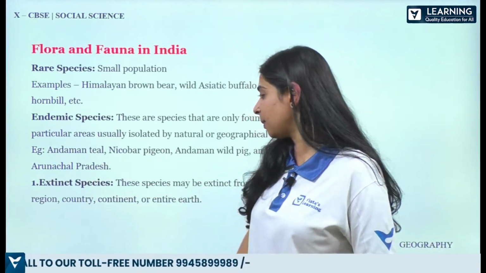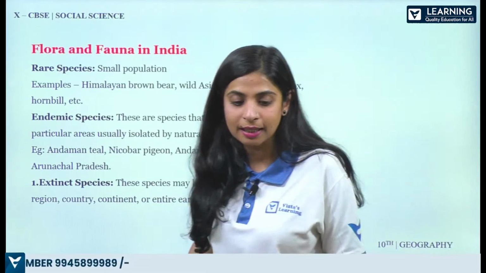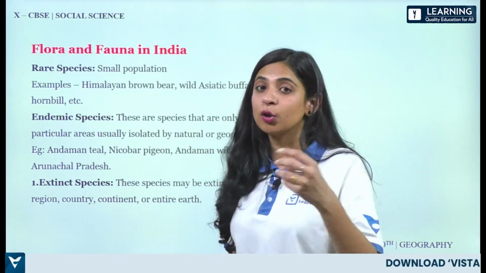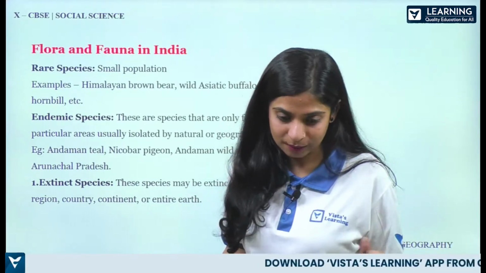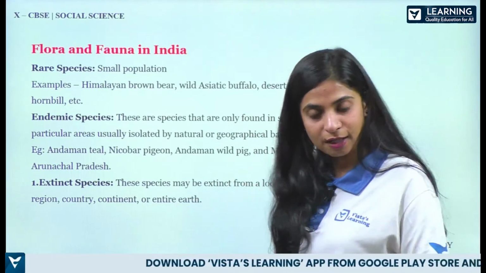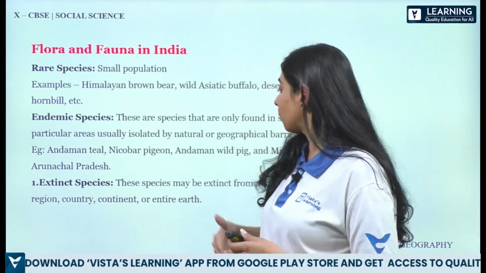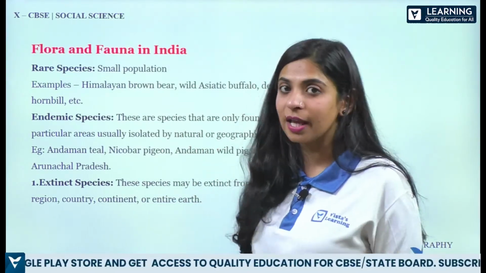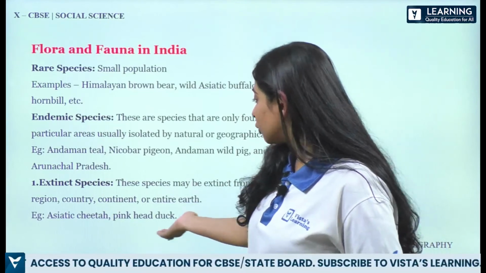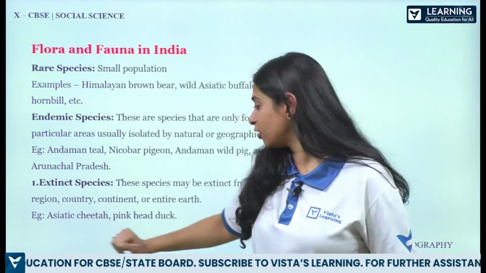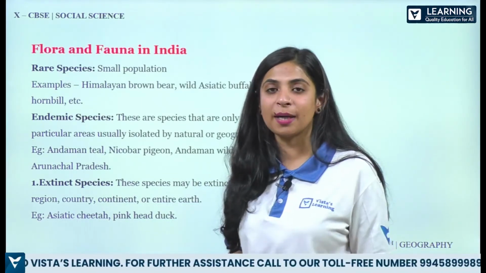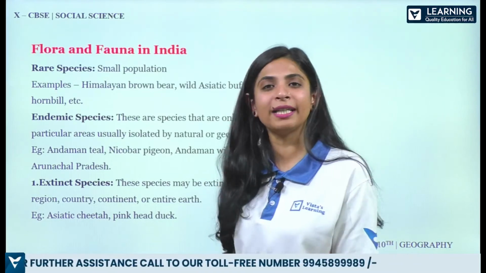Then we have extinct species. All right. Extinct species, the species may be extinct from the local area. Now they are not there anymore. If one or two we can spot anywhere, then it's good. So basically it's extinct from the local area, from the region, from the country, continent, or the entire earth. Just like dinosaurs. Okay, they are not there anymore. Then we also have some examples of extinct species like the Asiatic cheetah, pink head duck, etc. So I hope all the types of species we studied are very clear to you. The name only will give you the answer. Okay, so please understand it wisely.